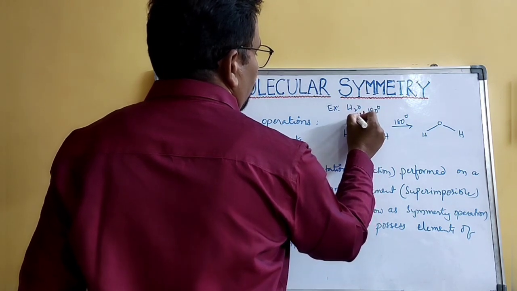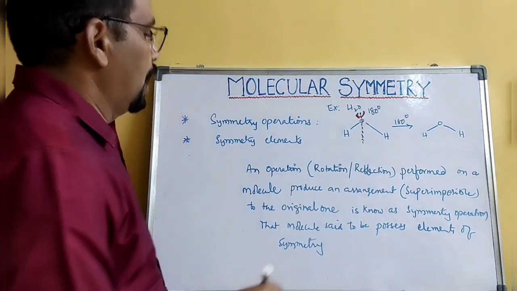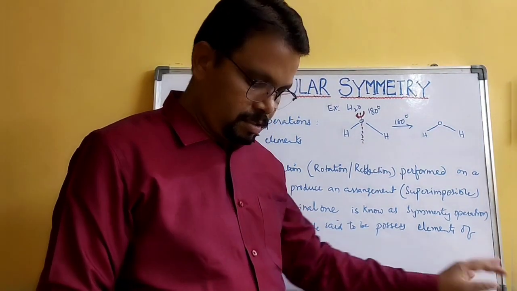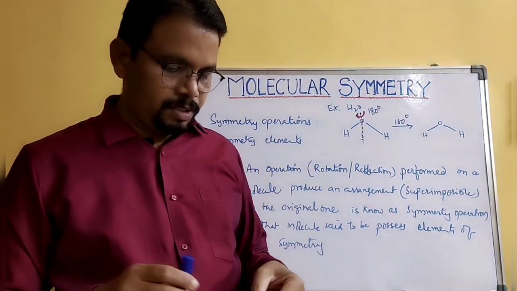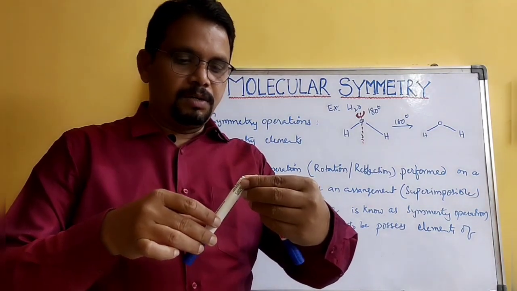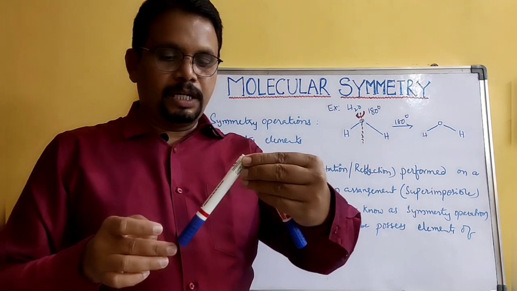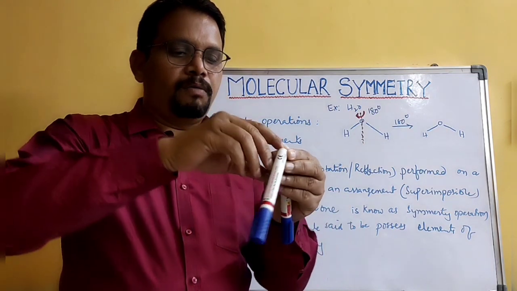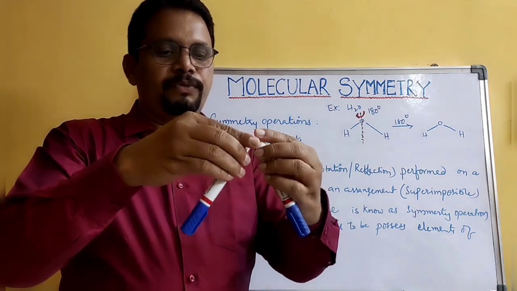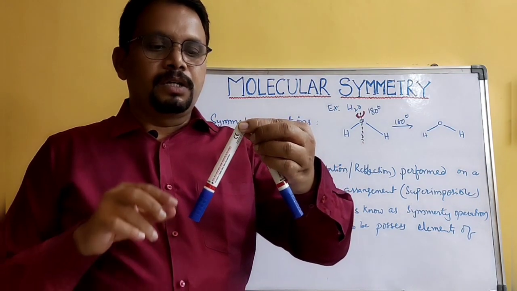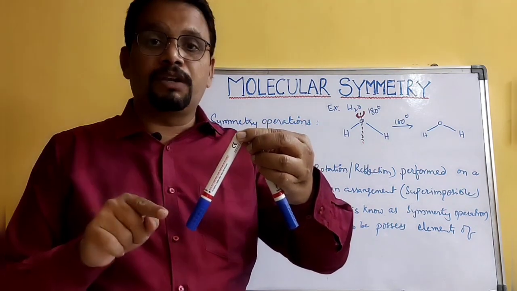Here we rotate 180 degrees. Let me explain with this: here it is oxygen and both are hydrogens. If you rotate 180 degrees, you will get this kind of structure, which is exactly the same as the original one.